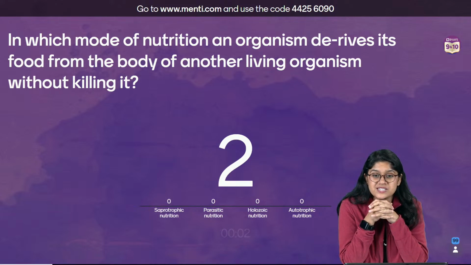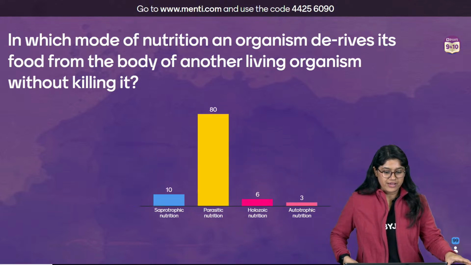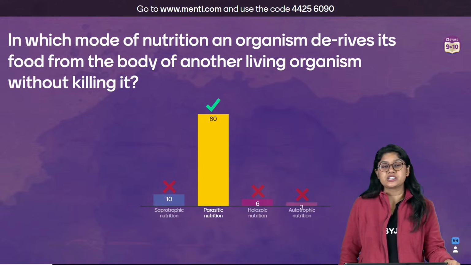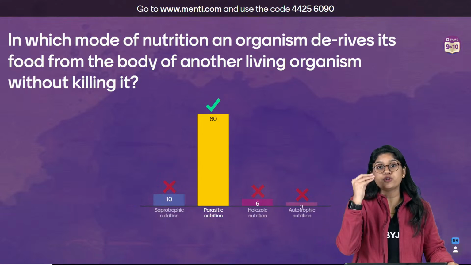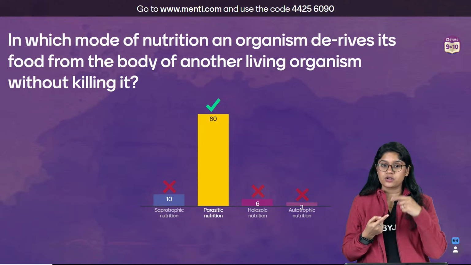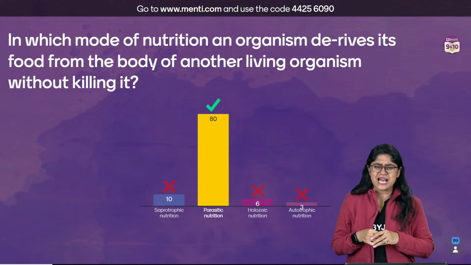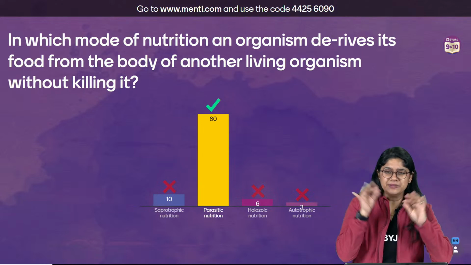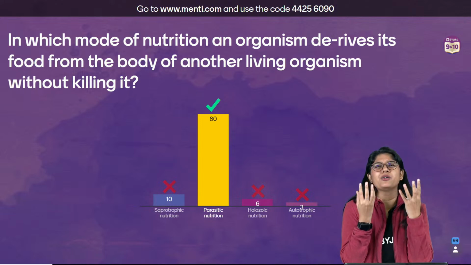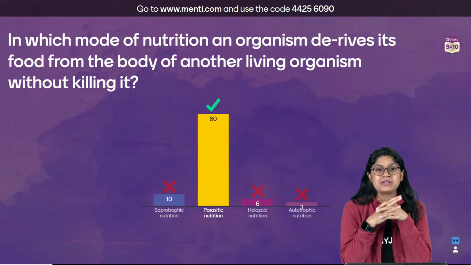So we have discussed that question, bache. Very good, everyone. And the correct answer is parasitic nutrition. So in the parasitic mode of nutrition, we know that organisms will obtain nutrition from the other organism without killing them. Easy example hoga, everyone. आपने देखा होंगे जुए. How many of you have heard about word जुए? In Hindi we say, right? And of course in English we call them lice.